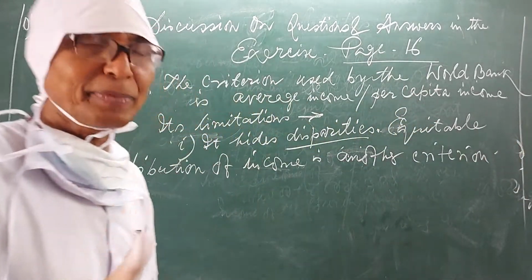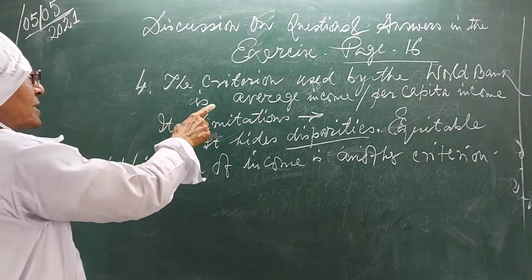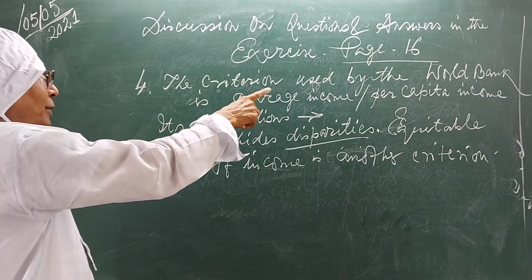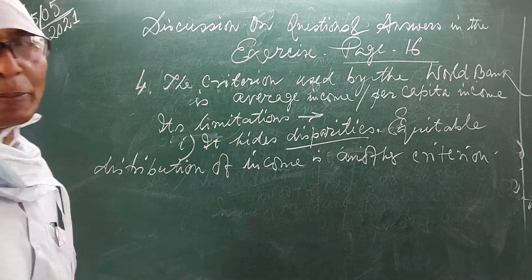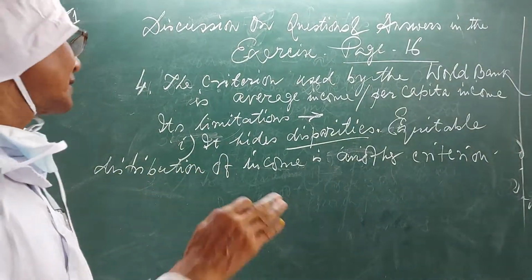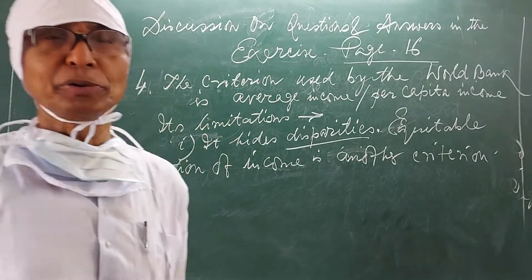Okay? So the first limitation of the criterion used by World Bank, that is per capita income, is that it hides disparities. We must consider whether income is equally distributed or not.